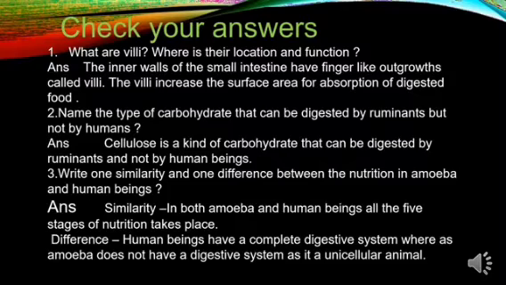Question 3. Write one similarity and one difference between the nutrition in amoeba and human beings. I'll give you one similarity. That is, in both amoeba and human beings, all the 5 stages of nutrition take place. The difference: human beings have a complete digestive system, whereas amoeba does not have a digestive system as it is a unicellular animal.